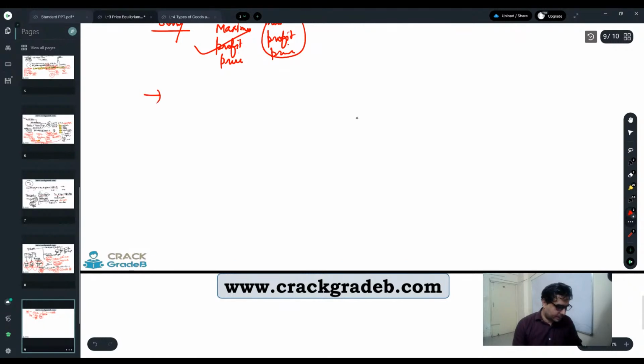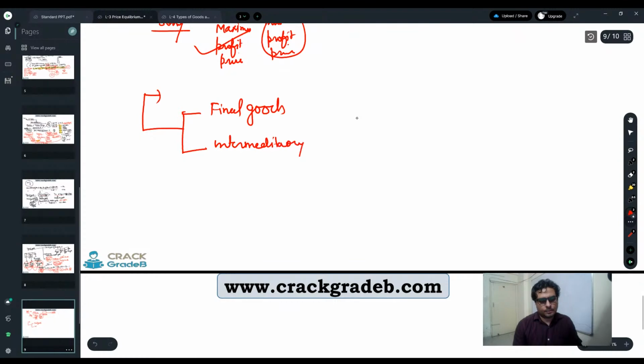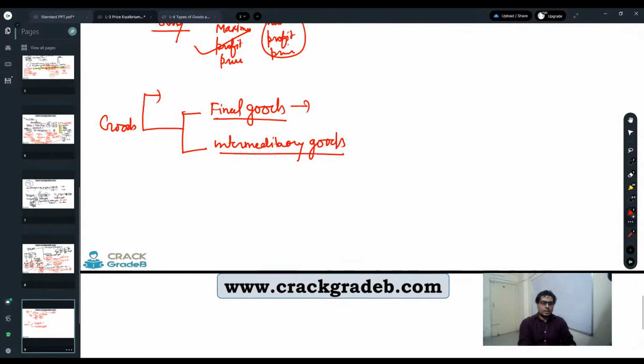Another category: final goods and intermediary goods. Another category of goods which confuses students: final goods and intermediary goods, right?